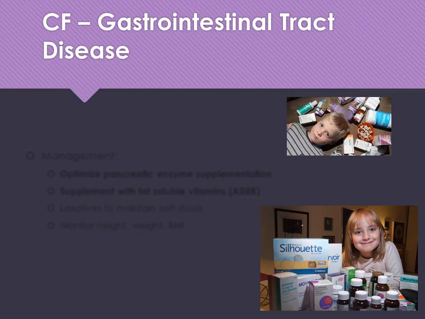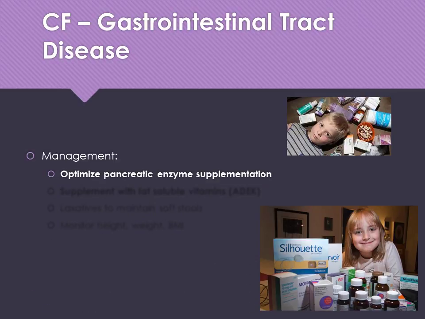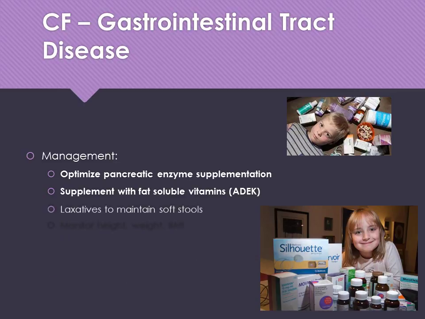Management of GI disease in patients with cystic fibrosis is to optimize the pancreatic enzyme supplementation. So it means that these patients are actually taking pancreatic enzymes every single time they eat, so with every meal, so that they can break down their fats as they need to. We're also supplementing them with fat-soluble vitamins that they may not be absorbing well enough on their own. As a reminder, those fat-soluble vitamins are vitamins A, D, E, and K.